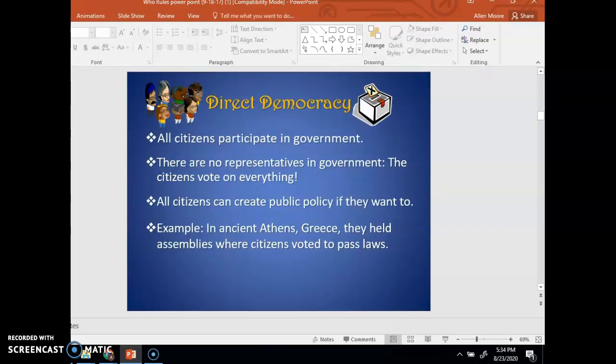There are two types of democracy. One type is direct. All citizens participate in government. There are no representatives in government. The citizens vote on everything. All citizens can create public policy if they want to.